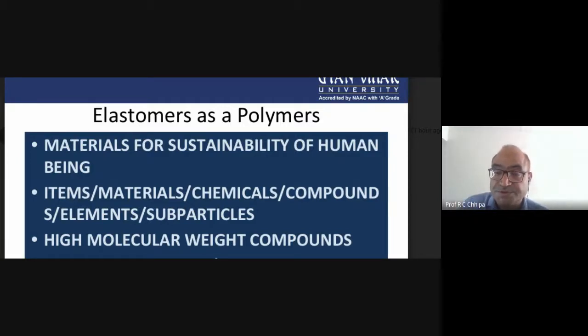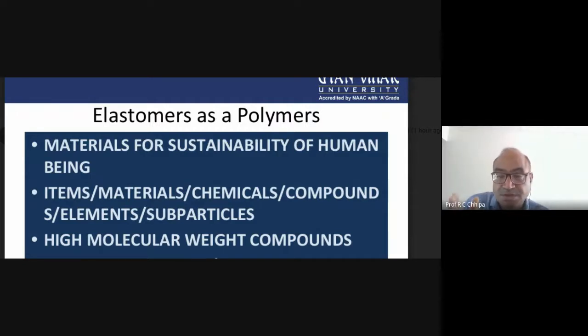But the question is, what are those elastomers and how do they function? How do they retain their identity? It is very difficult to answer in advanced technologies, because sealing materials, elastomers, are very essential. If suppose in an aeroplane we have machines with different parts, those parts are joined with the help of linings, and the linings themselves are elastomers.